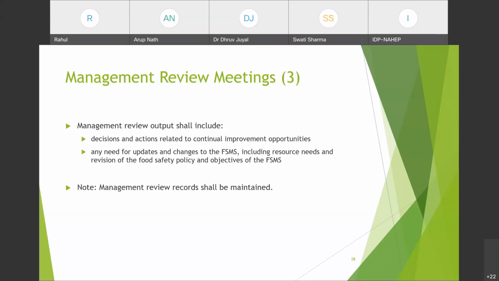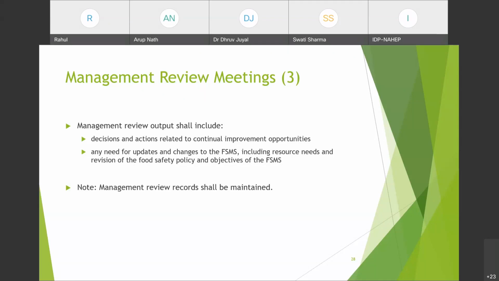So when we are saying revision of the food safety policy and objectives of the FSMS, why these might be required? These might be required because of the changing procedures or implementing any new procedure, or अगर आपको लगता है जो policy and objective set किए हैं, they are not as per our procedures, they are not relevant, you can make changes in them after a management review meeting. You can make it clear in the outputs that these changes are required and we have to do it in the given time frame.